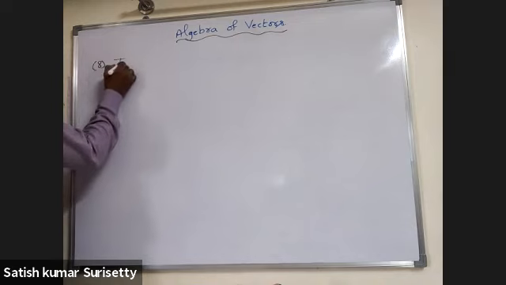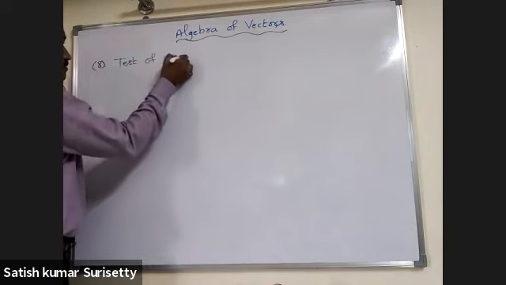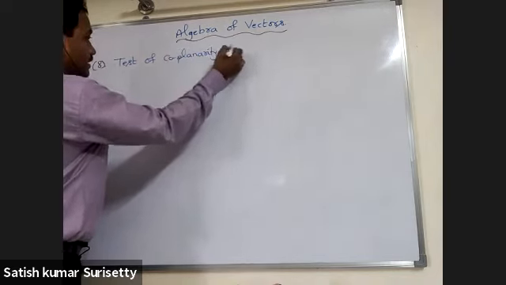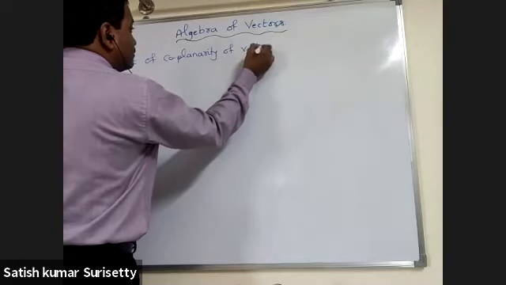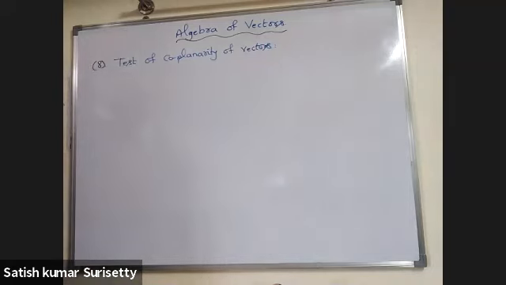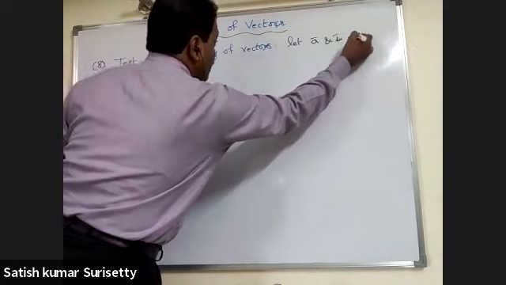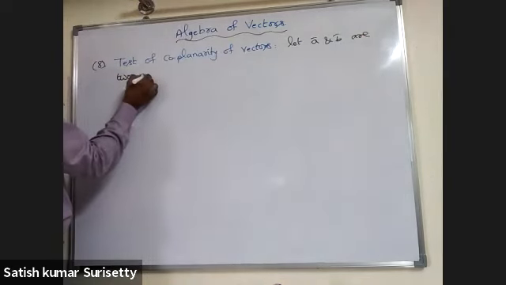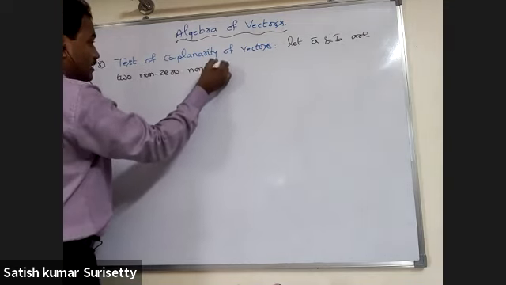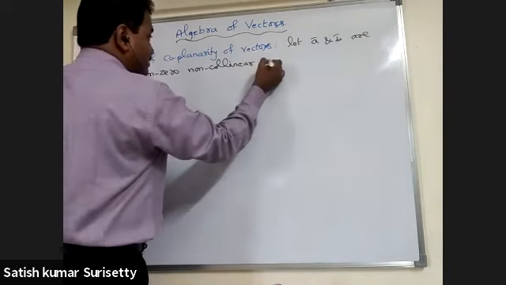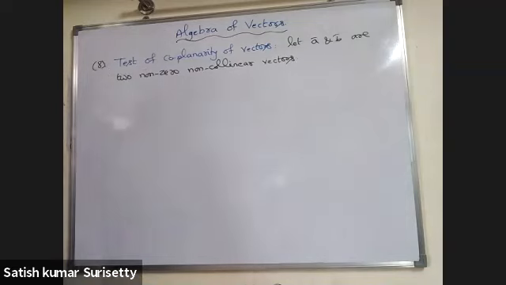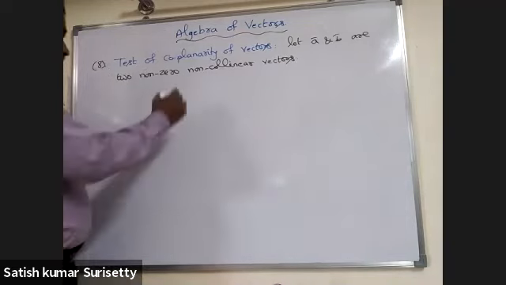Test of coplanarity of vectors. Let A bar and B bar be two non-zero, non-collinear vectors.